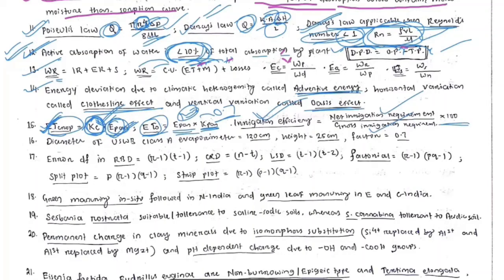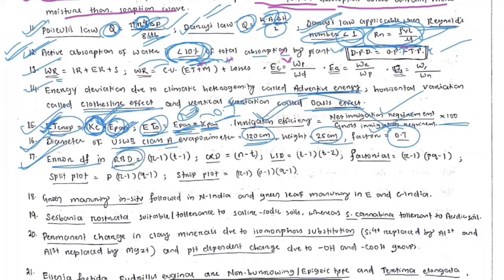Okay, then here we have discussed pan evaporation. The diameter of the USWB class A open pan evaporimeter is 120 centimeter and height is 25 centimeter, and that factor I have already discussed, that is 0.7. Then error degree of freedom. In statistics, we know error degree of freedom. You must remember these formulas because they are often asked in SRF, NET exam, and in JRF and ARS also.